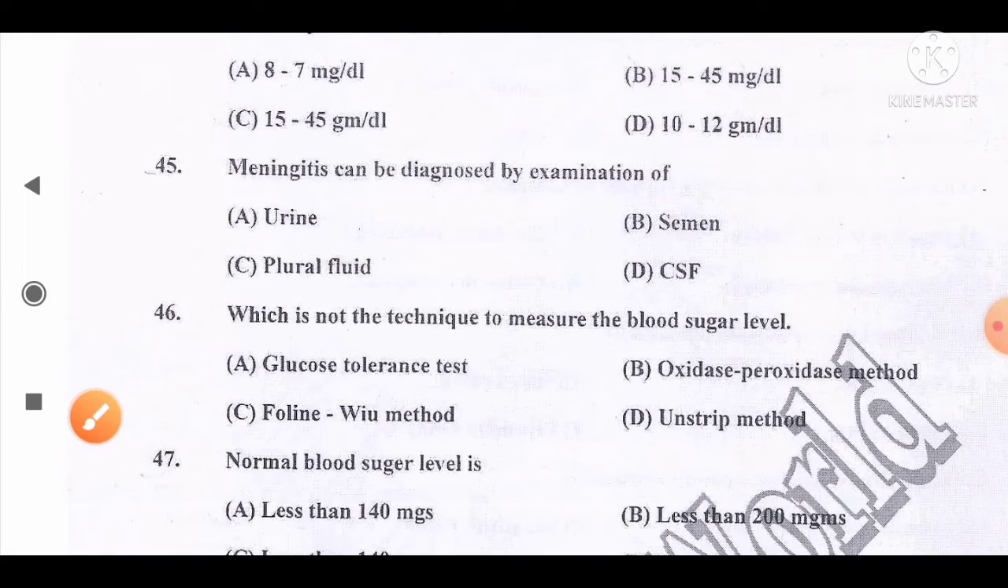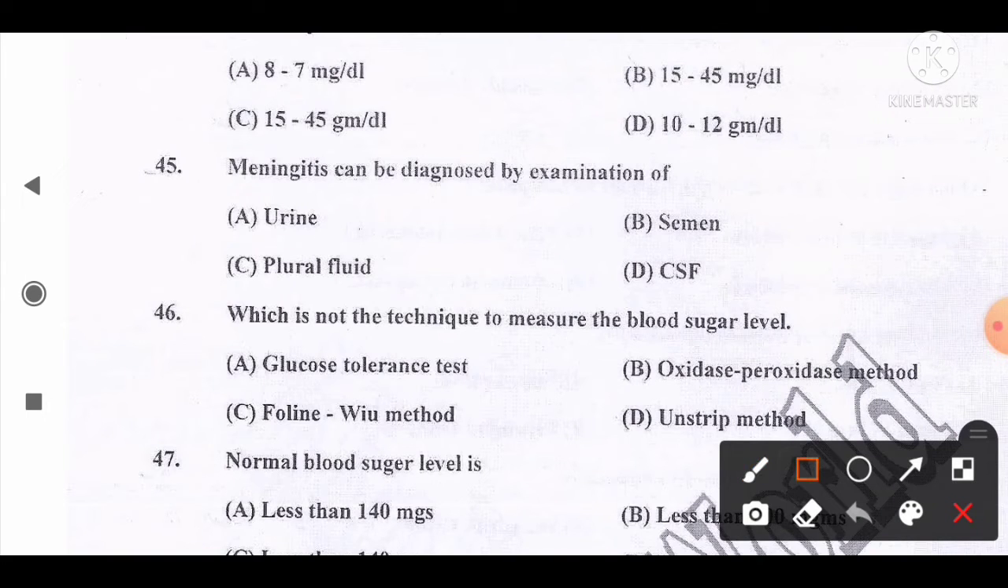Move to the next question, number 45. Meningitis can be diagnosed by the examination of option A, urine, B, semen, C, pleural fluid, D, CSF. The correct answer for this question is that it is diagnosed by the examination of CSF, that is cerebrospinal fluid. So option D is the correct answer.